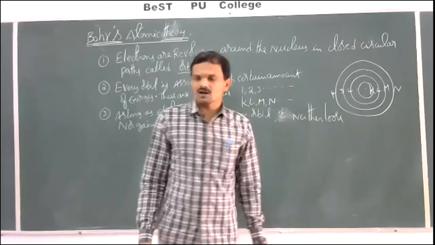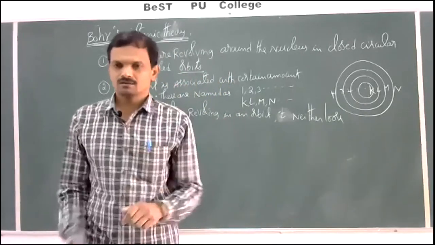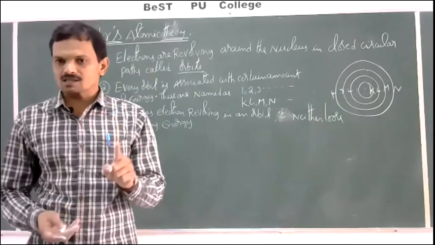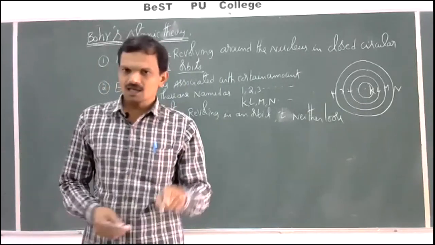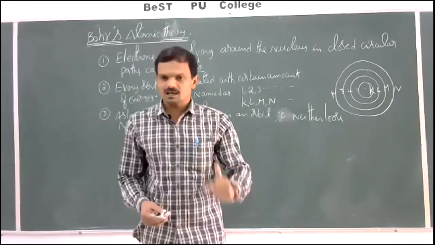So whenever an electron is revolving in a closed circular path, it neither loses energy nor gains energy.